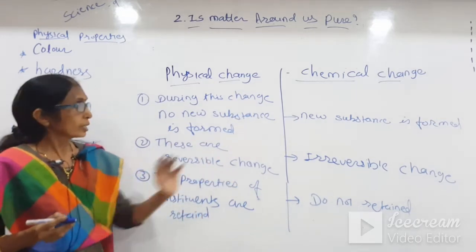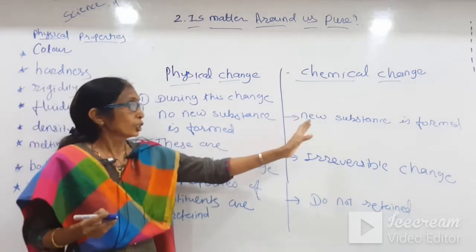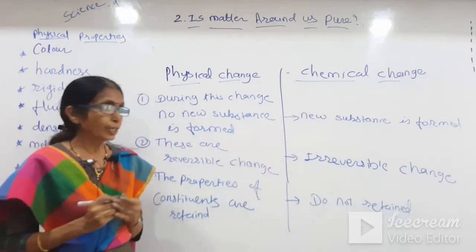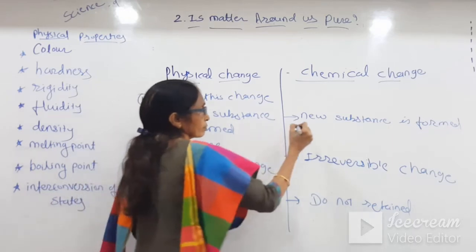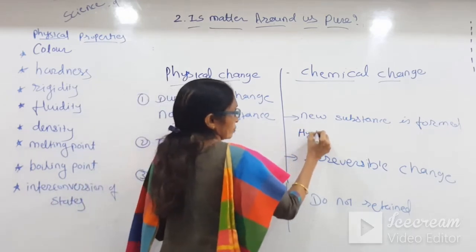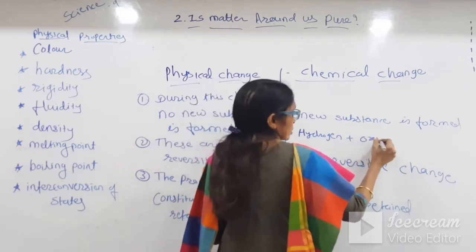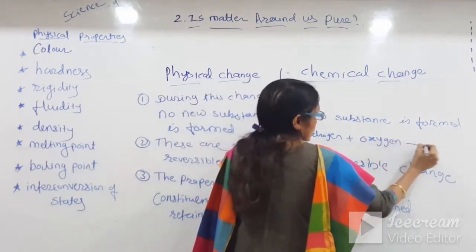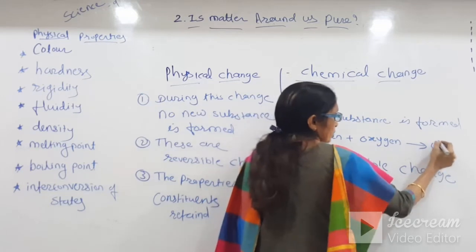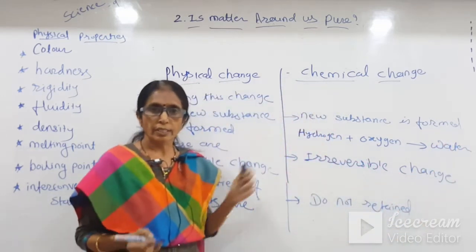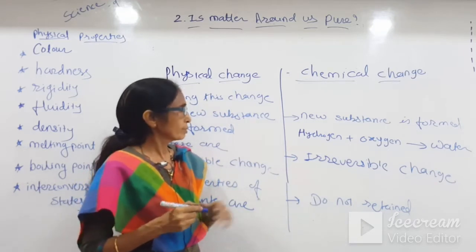But students, here a new substance is formed. Now suppose we take the example of hydrogen and oxygen. Hydrogen plus oxygen, we get water. Students, you will learn its symbols and all this in the next chapter.